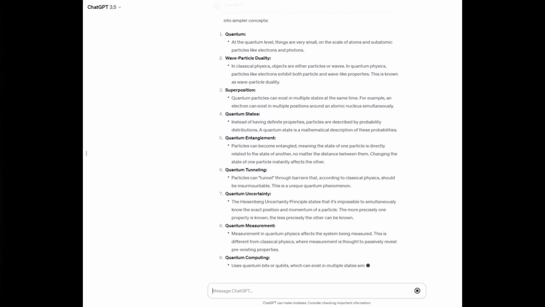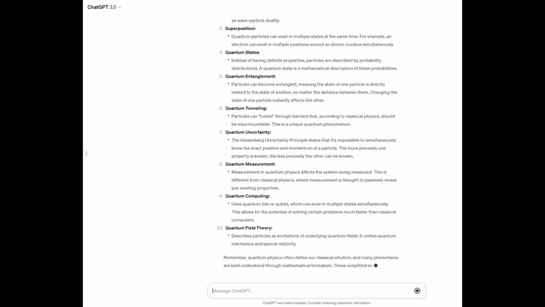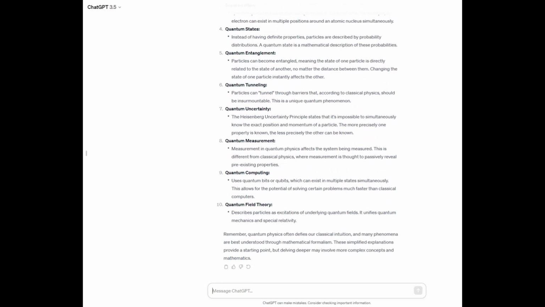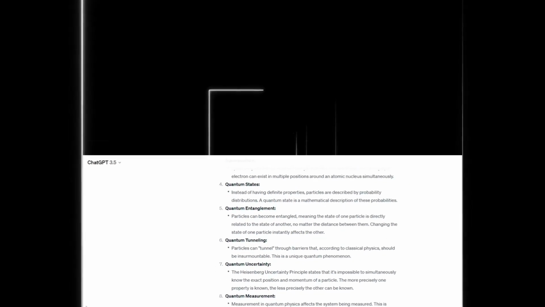ChatGPT will respond by breaking down the topic into bite-sized, digestible chunks. What is the advantage? In a fraction of the time, you'll have a clear understanding.